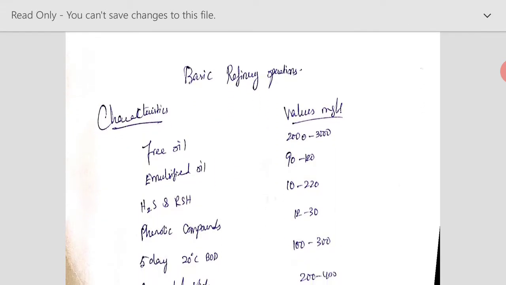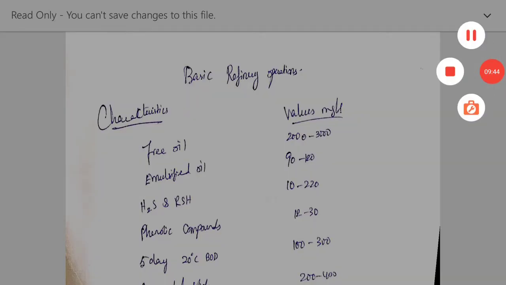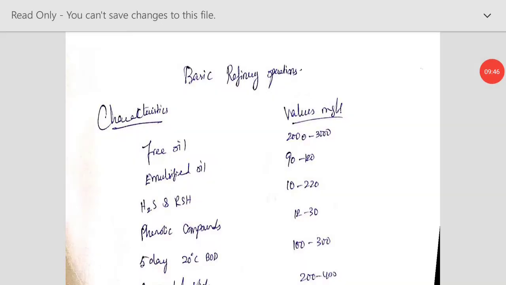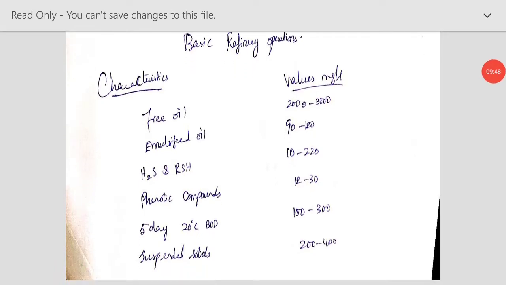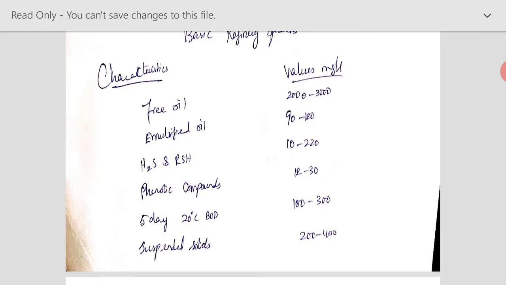So this is a basic refinery operation, and these are the wastewater characteristics from the refinery operations. As we know, it is an oil industry, so you can see that the wastewater that comes from this is primarily oil. That is your free oil, emulsified oil, H2S and RSH, phenolic compounds, BOD at 5 days at 20 degrees centigrade, and suspended solids. All these units are given in terms of milligram per liter.